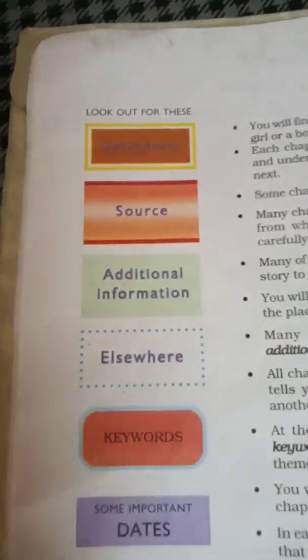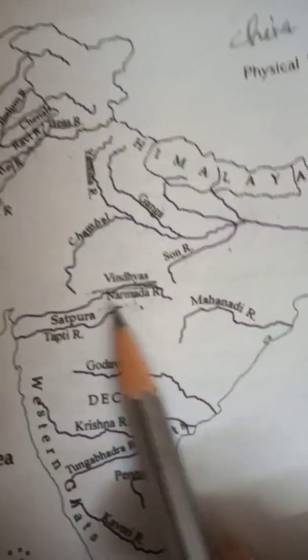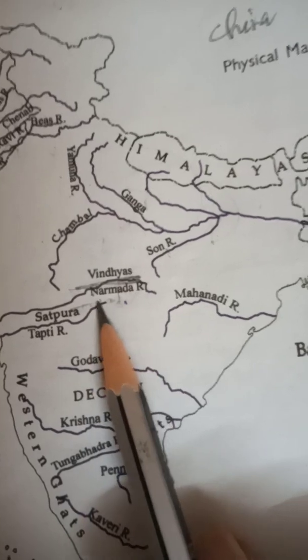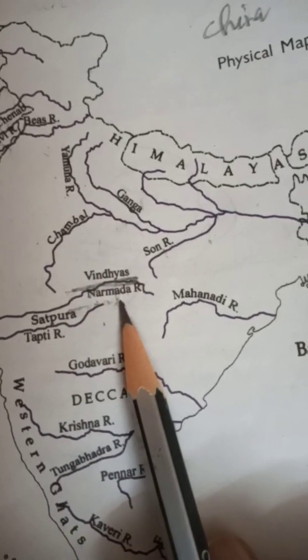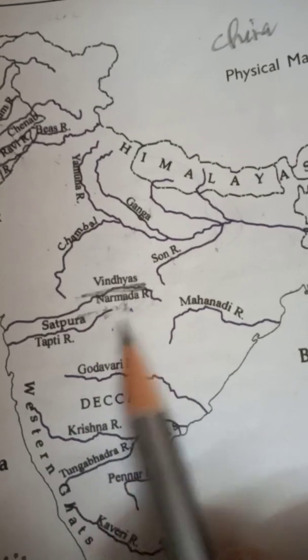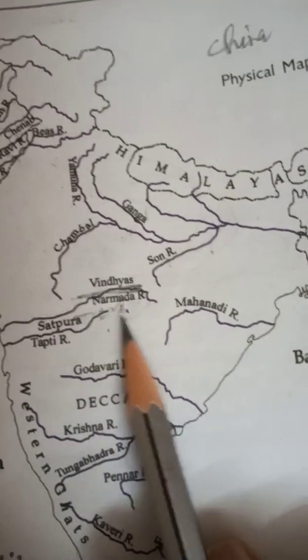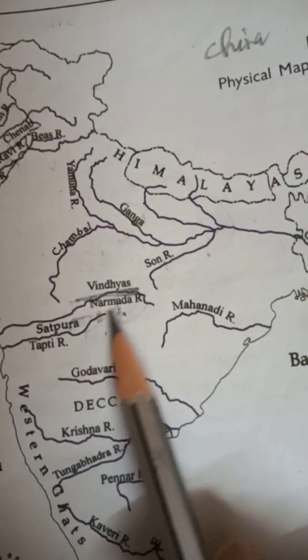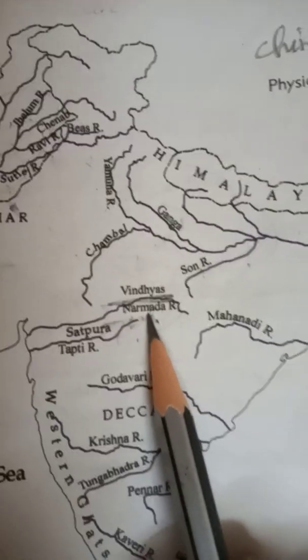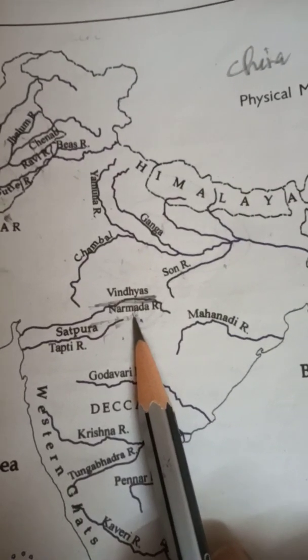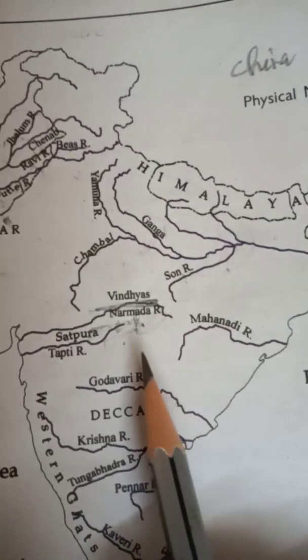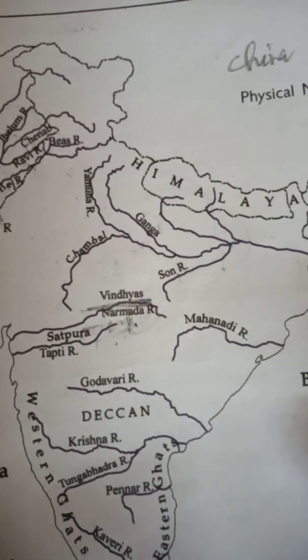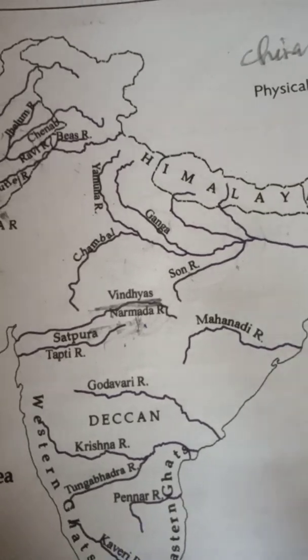Now we are going to see where they lived. They lived on the banks of the river Narmada. Can you look at this river? Yes, the Narmada river. Here they lived and they were mostly hunters and gatherers. They hunted animals and gathered fruits, nuts, whatever they could from the plants. These people were known as skilled hunters and skilled gatherers. Why? Because they were very much aware of the plant wealth. That means they knew which plant is good for their health and which are poisonous.